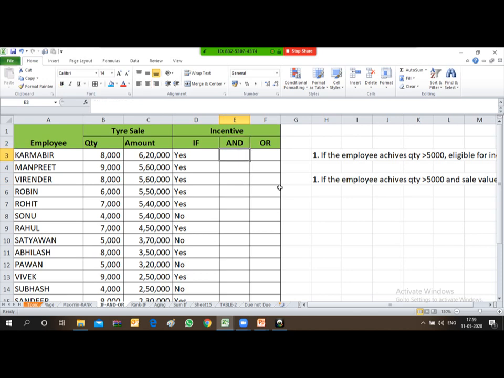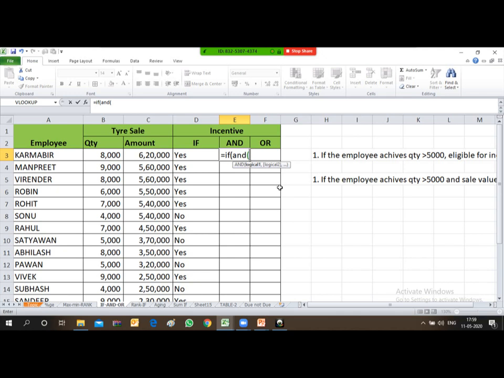How can you do this? Type IF, then start bracket, type AND, then again start bracket.